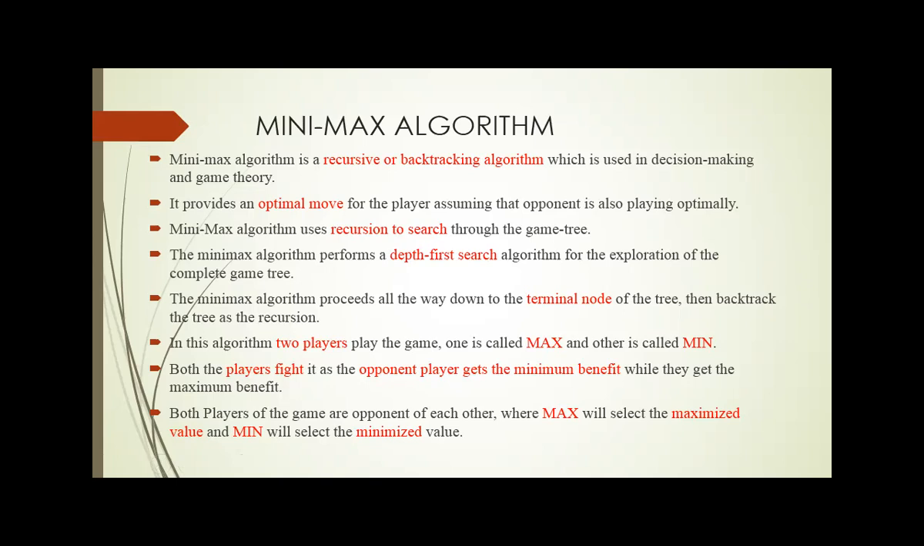Here the two players are referred to as max and min. The first player is referred to as the max player and the second player is referred to as the min player. So from the initial state, the first move is given to the max player. The max player always chooses the maximum value from its successors and the min player always chooses the minimum value from its successors.